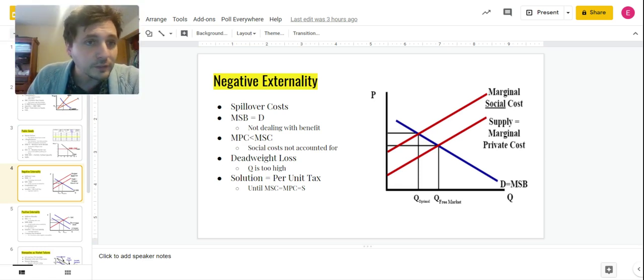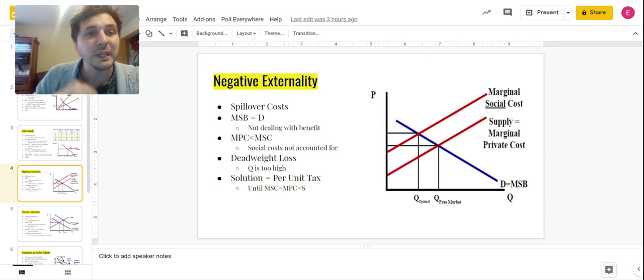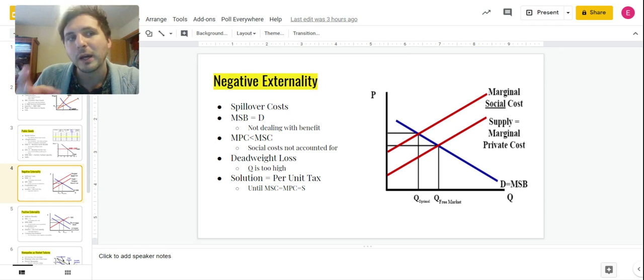Negative externalities, concept number 3. When I say externality, I mean somebody that is not the primary buyer or seller is being impacted in some way, either positively or negatively by it, right? So a negative externality means there's costs that are greater than what is being taken into account in the marketplace, right?